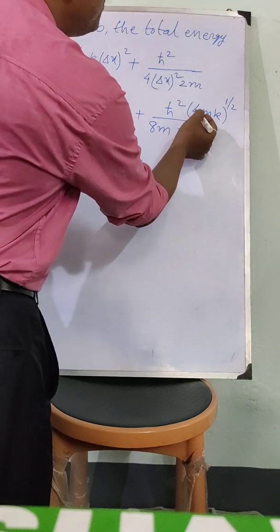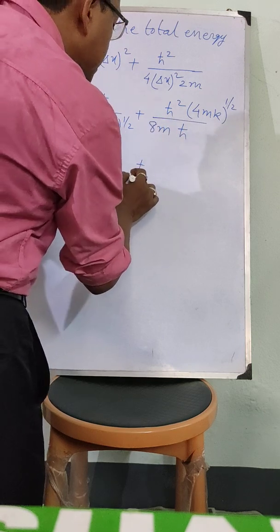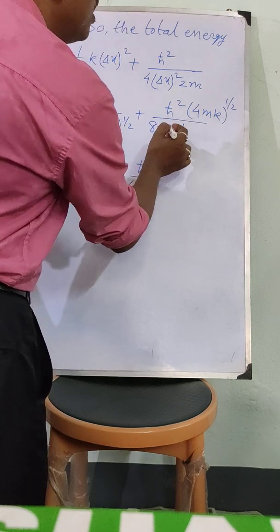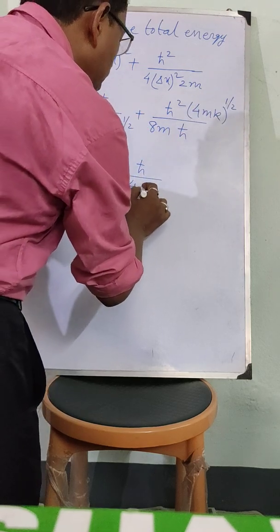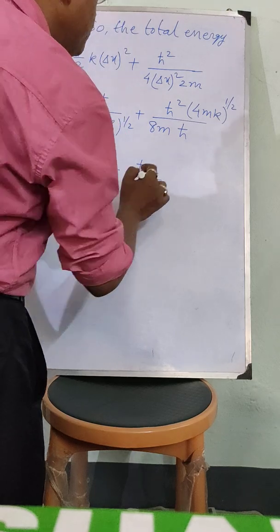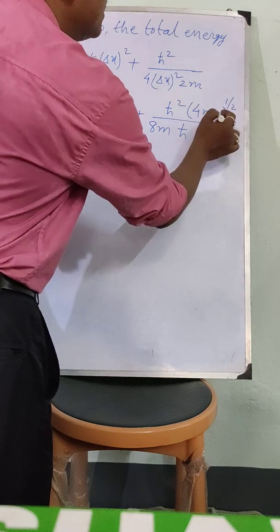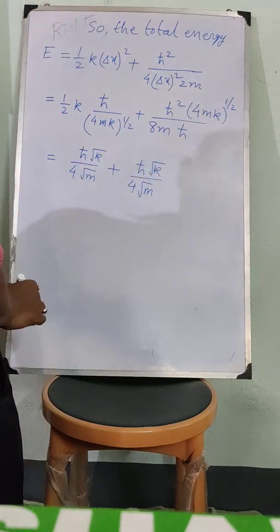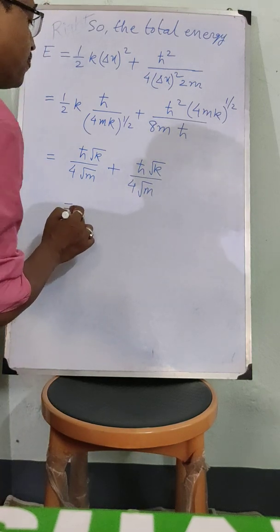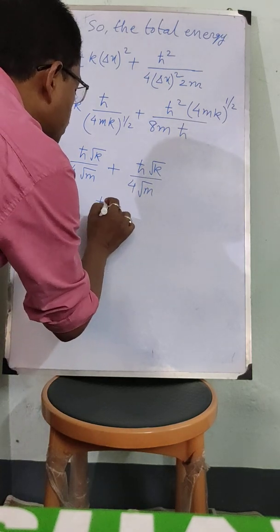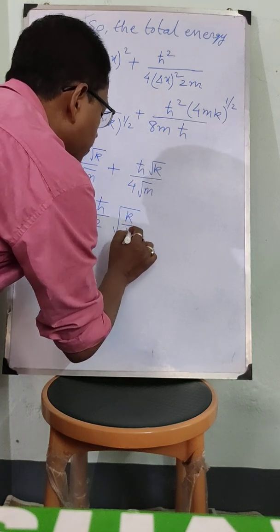Now from here 4 to the power half, that is 2, will cancel with this 8, so I will have 4. Now m, here I have m to the power half, so I will have root m, and root k. See, these two expressions are same, so this will be h cross by 2 into root over k by m.